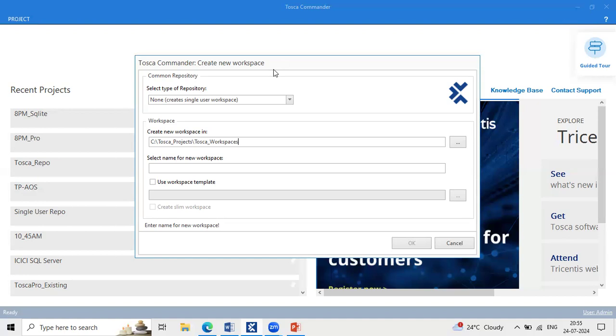I didn't get this point. Sorry. Because I'm the one who created the project, I will not be having the admin credentials? What do you mean by this? No, if you're creating the project, the default credentials are admin credentials. It's not your name credentials. Getting my point? Yes, the default one. At the time of login, it creates the admin credentials by default, from the Tosca point of view.